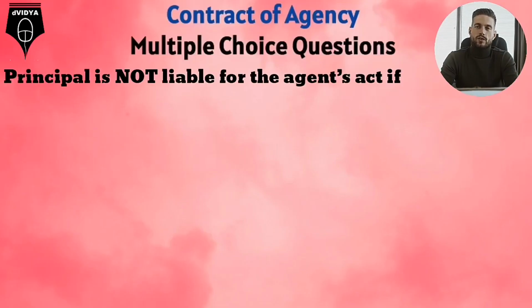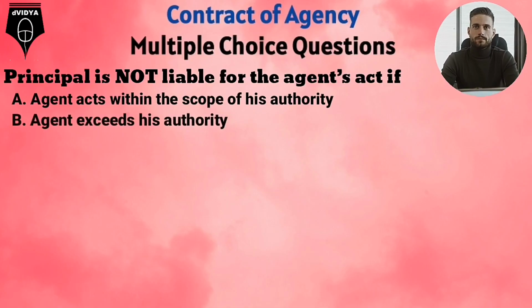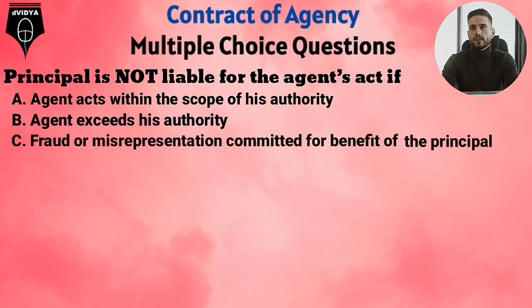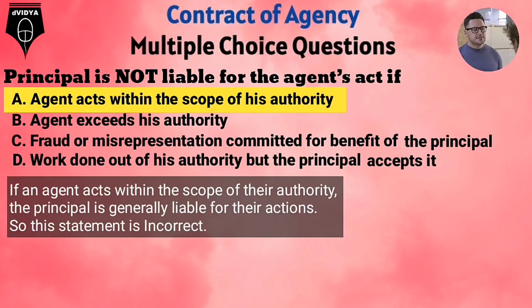Principal is not liable for the agent's act if: Option A. Agent acts within the scope of his authority. Option B. Agent exceeds his authority. Option C. Fraud or misrepresentation committed for the benefit of the principal. Option D. Work done out of his authority but the principal accepts it. Option A. Agent acts within the scope of his authority.